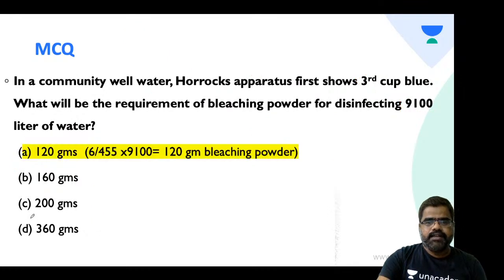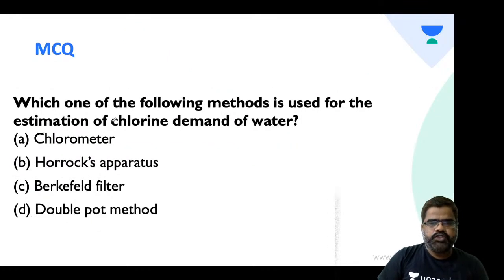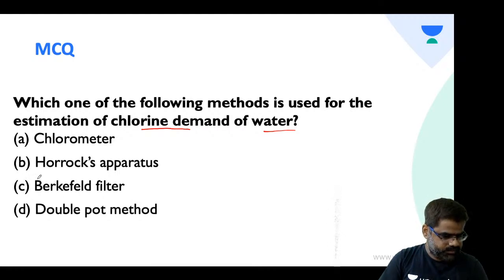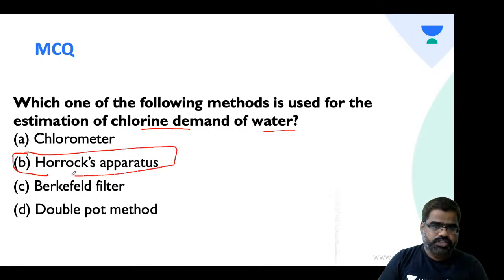Okay. Now, take one more. Which one of the following method is used for the estimation of chlorine demand of water? Is it Chlorometer? Is it Horrocks apparatus? It is Burke-Field filter? It is double pot method? Anyone? Try this. Chlorine demand of water, the best way of estimating is, we have just taken this question, we have taken the explanation also to certain extent. So the answer to this question also becomes, students, Horrocks apparatus.